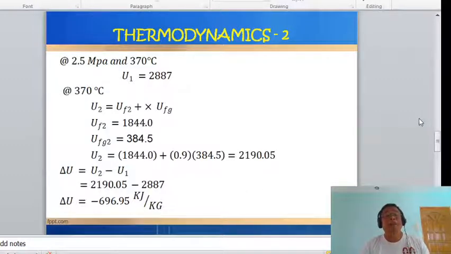So another, we have here at 2.5 megapascal and 370, the internal energy is 2887 kilojoules per kilogram. And then at 370 now, u sub 2. Okay.